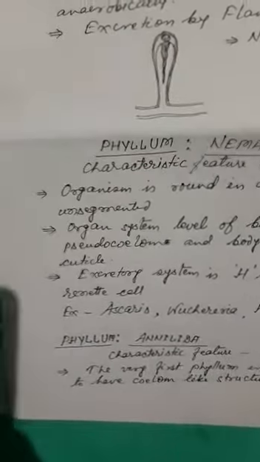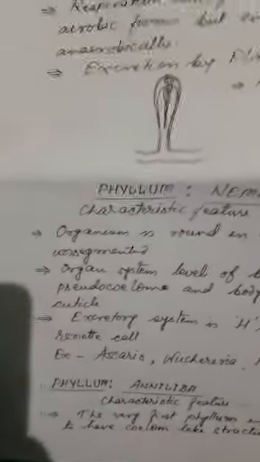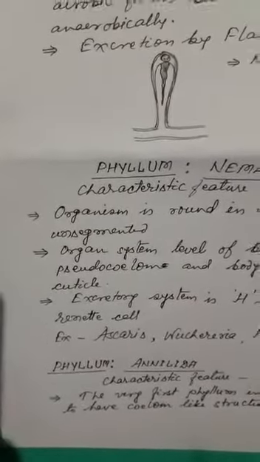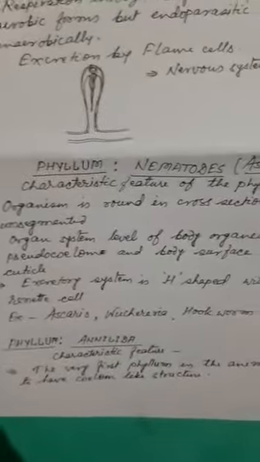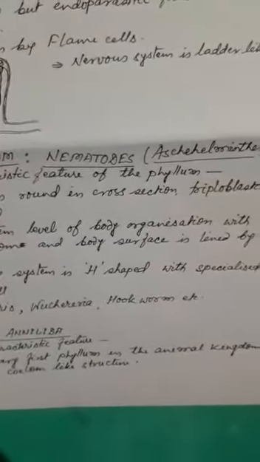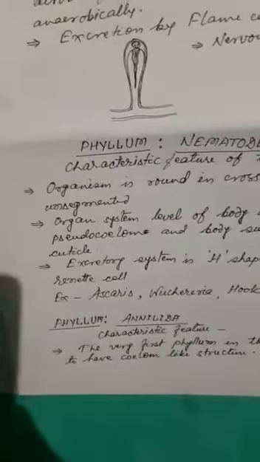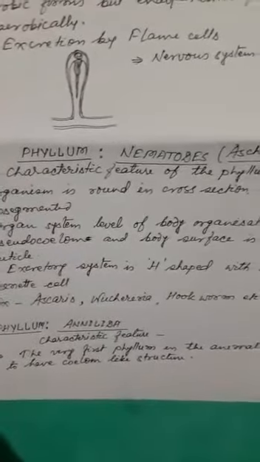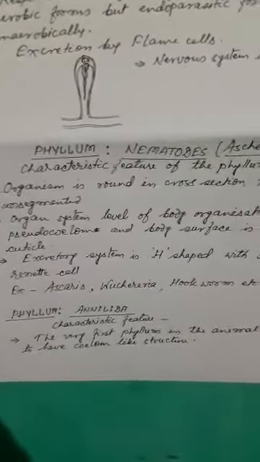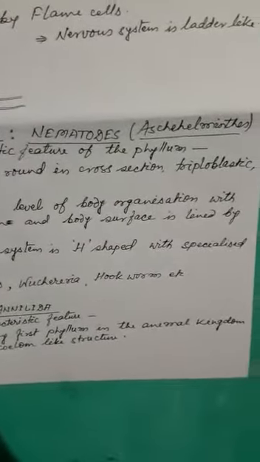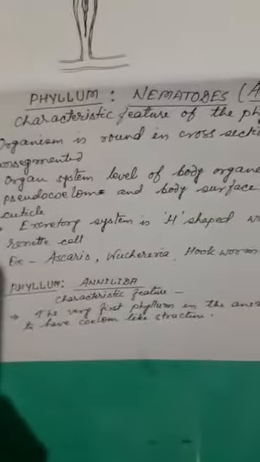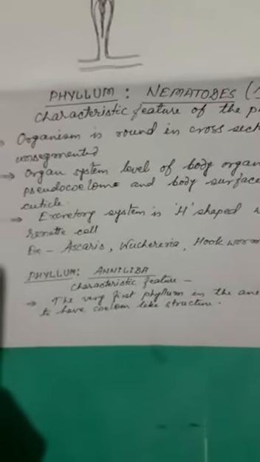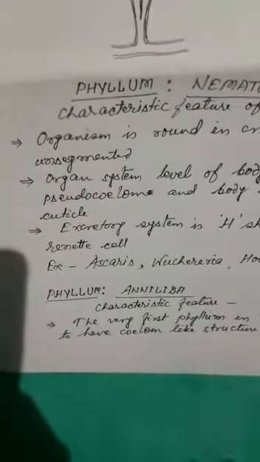Organ system level of body organization can be seen, and the body cavity is a false body cavity, and hence it is known as a pseudocoelomate organism. The outer surface of the body is lined by a layer of cuticle. Excretory system is H-shaped with a specialized renette cell.